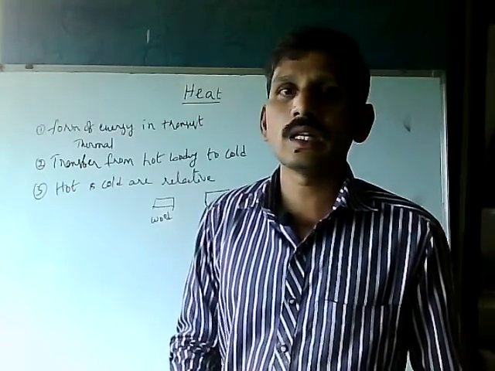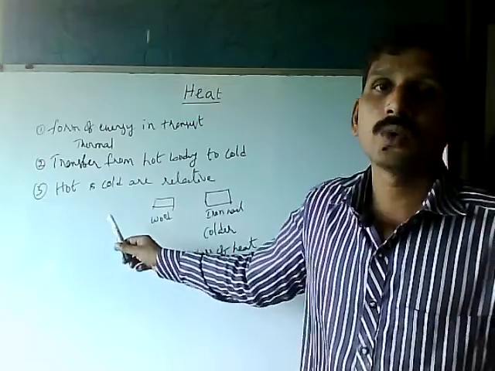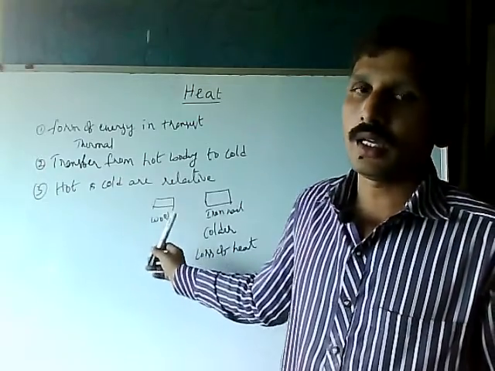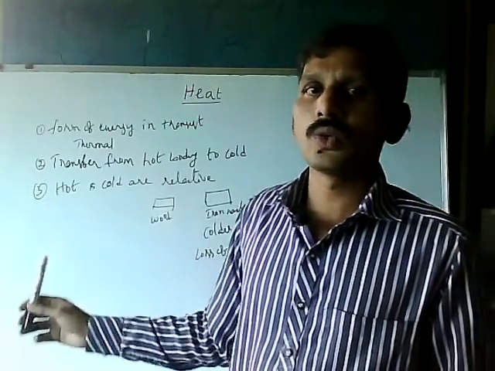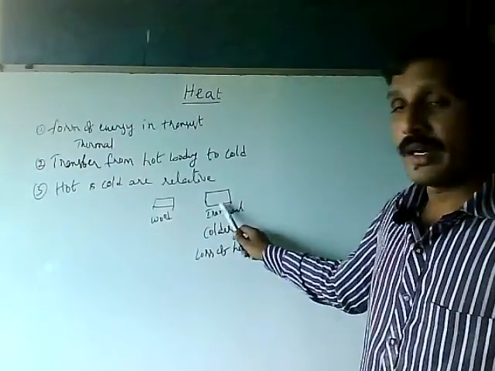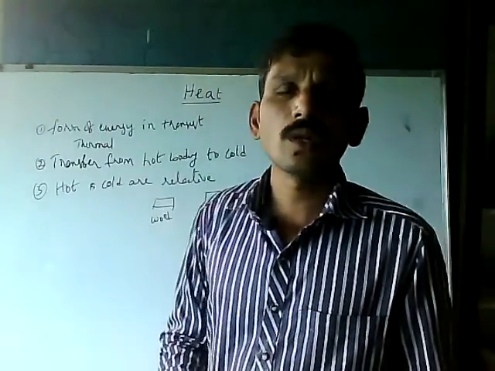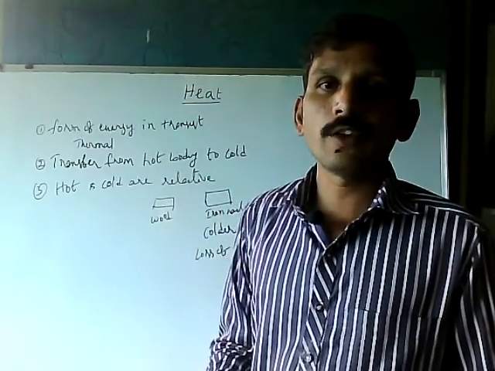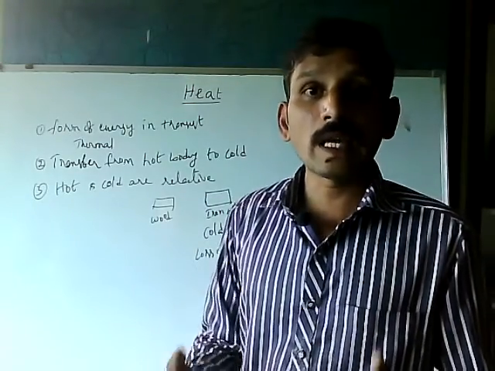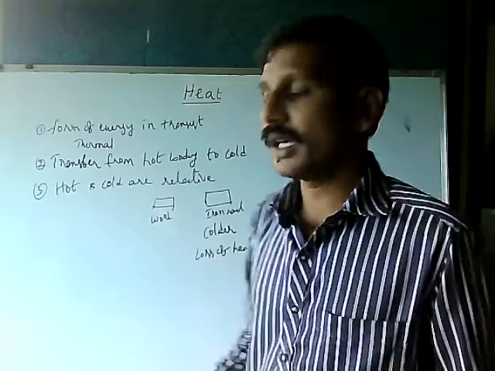So comparatively wood is hotter than iron. Actually, wood is also cool, but comparatively the iron nail always feels colder. So when we lose heat, we feel that it is cold. When we gain heat, we feel that it is hot.